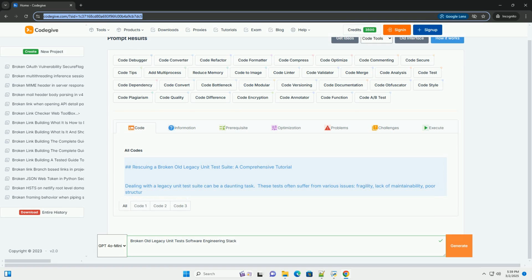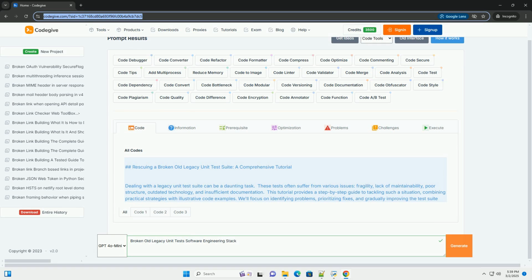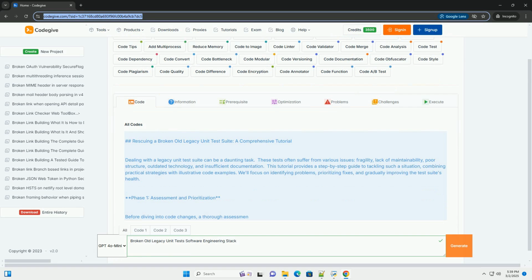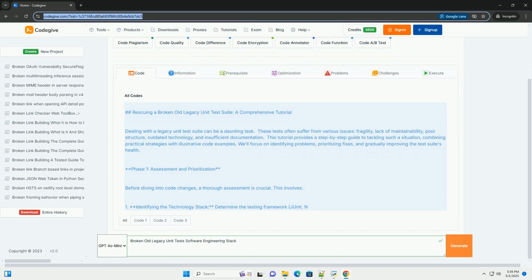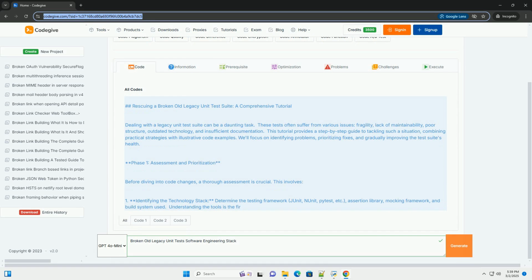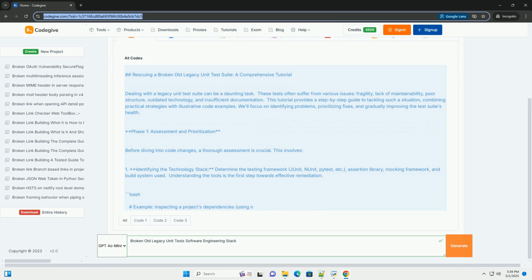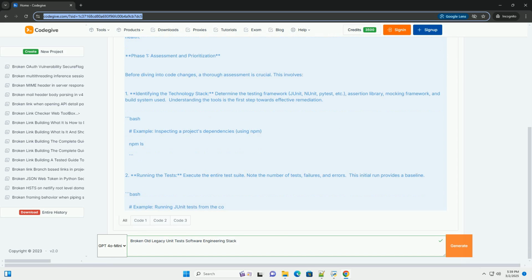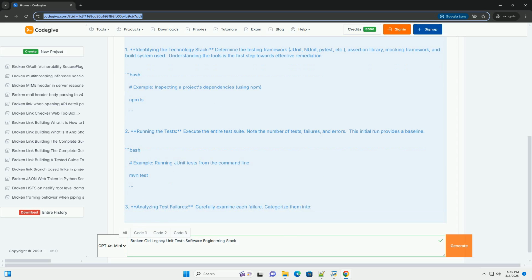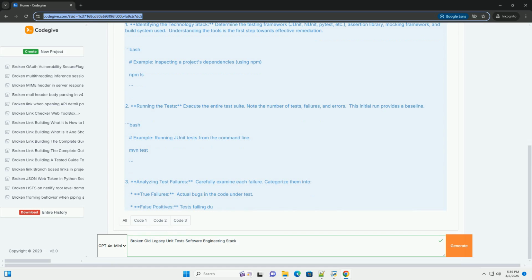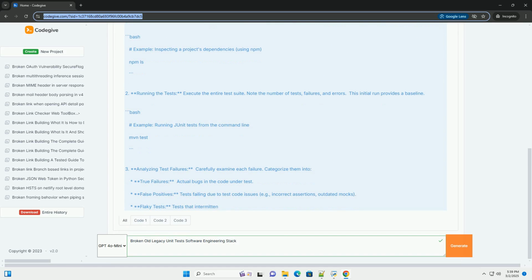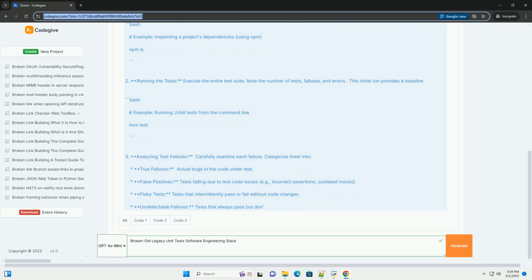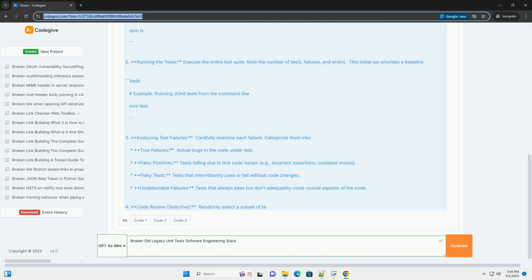Rescuing a broken old legacy unit test suite: a comprehensive tutorial. Dealing with a legacy unit test suite can be a daunting task. These tests often suffer from various issues: fragility, lack of maintainability, poor structure, outdated technology, and insufficient documentation. This tutorial provides a step-by-step guide to tackling such a situation, combining practical strategies with illustrative code examples. We'll focus on identifying problems, prioritizing fixes, and gradually improving the test suite's health.